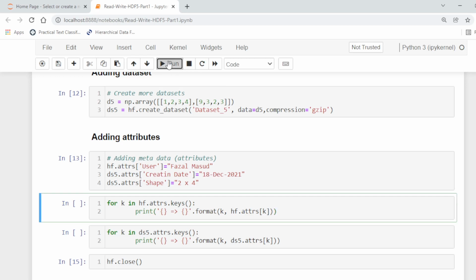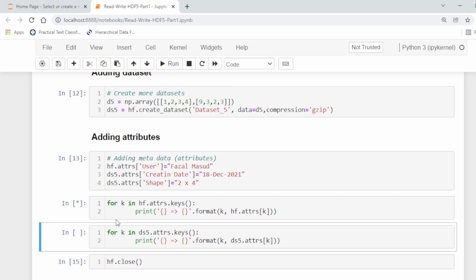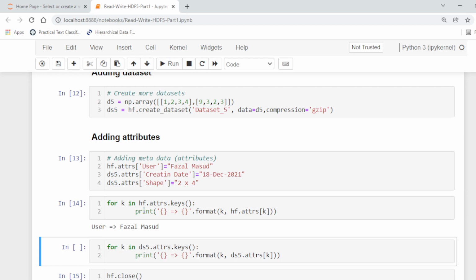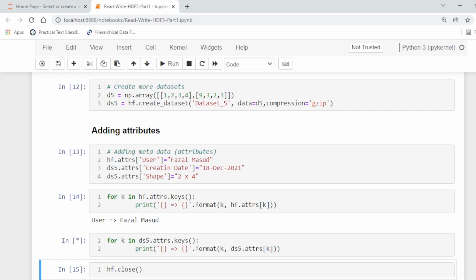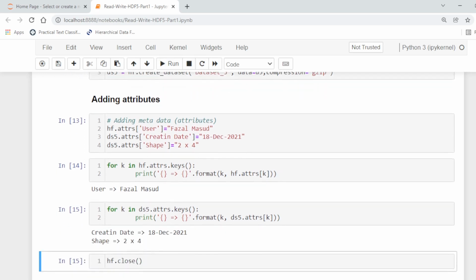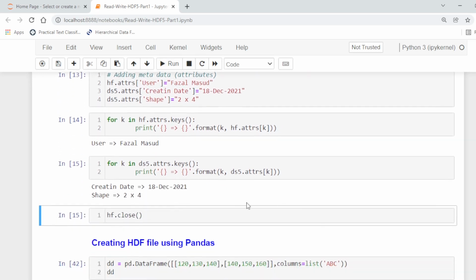So if we run this, for k in hierarchy attributes keys, it will return the keys and their values. For example, key user, his name is Fazal Masood. Similarly, if you want to check the attributes in the data set 5, its creation date is 18 December and its shape is 2 by 4. Now we close the file.